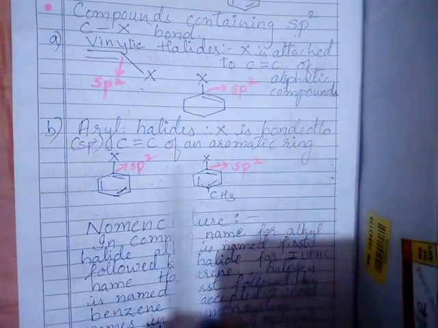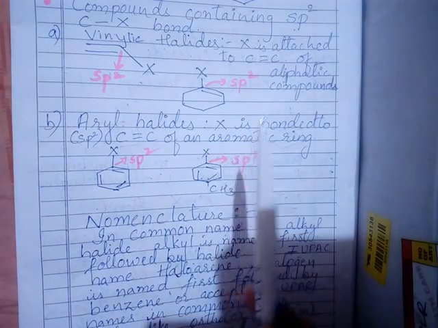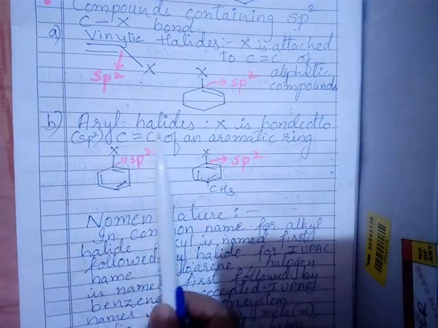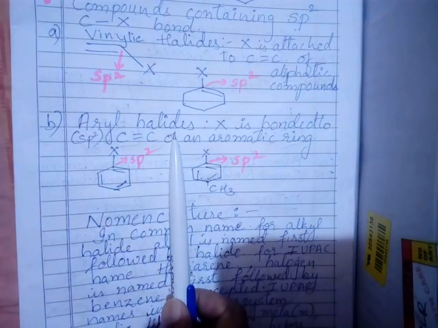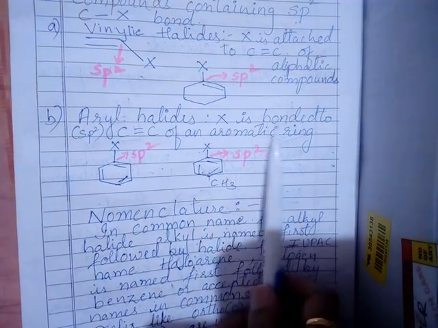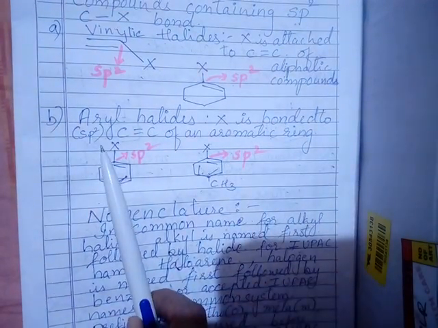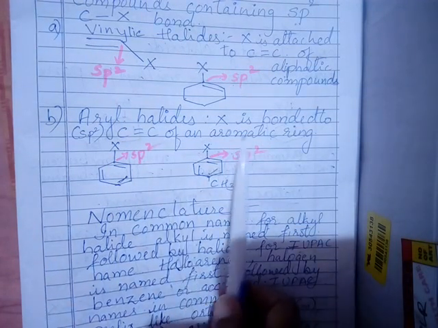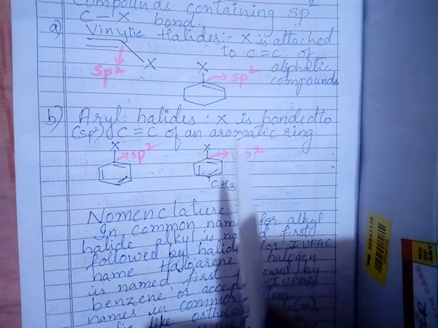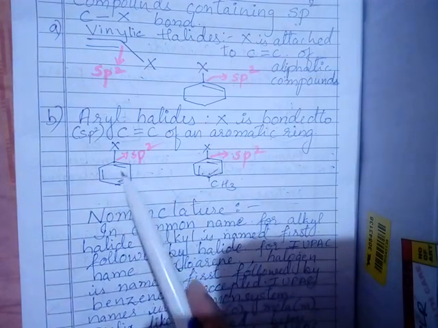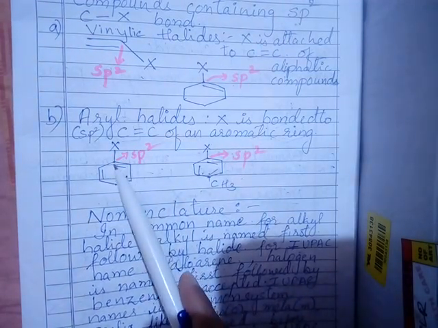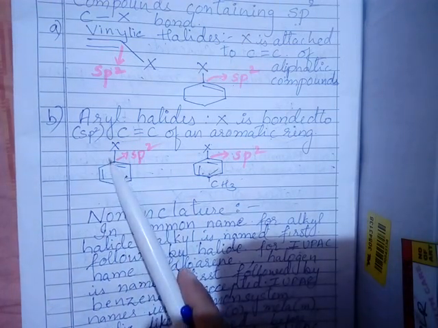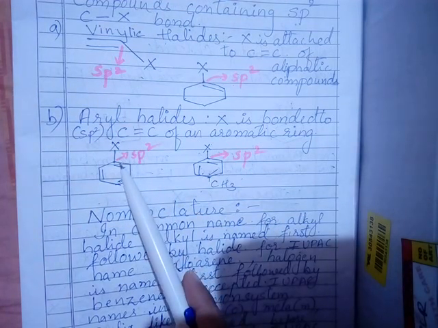One more type of classification is based on the sp2 carbon itself, which we call aryl halides. Now what are aryl halides? Here the halogen is bonded to an sp2 hybridized carbon, that is, a carbon with a carbon-to-carbon double bond, but in an aromatic ring. You know the aromatic ring consists of sp2 hybridized carbons. The halogen must be attached to this sp2 hybridized carbon.